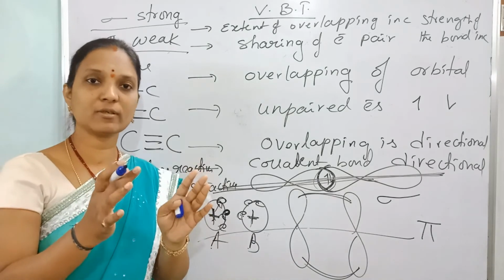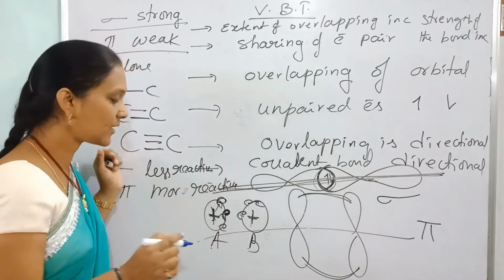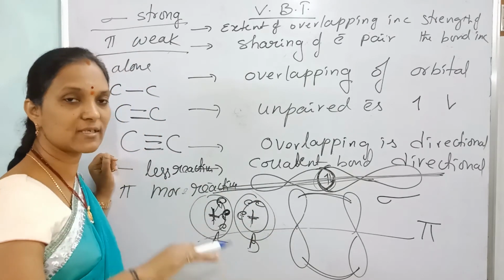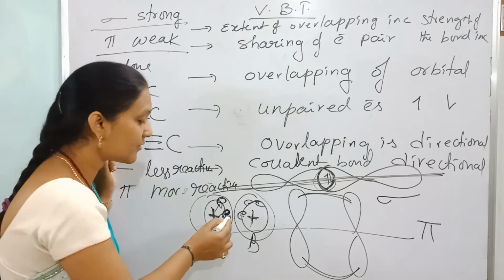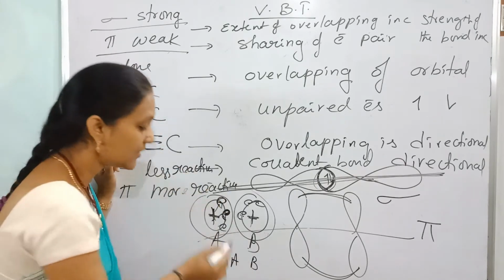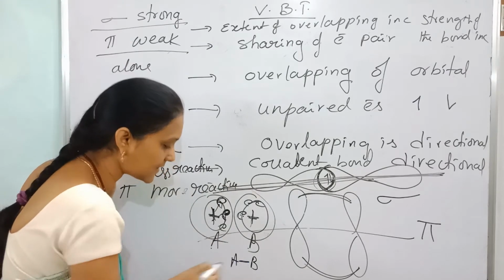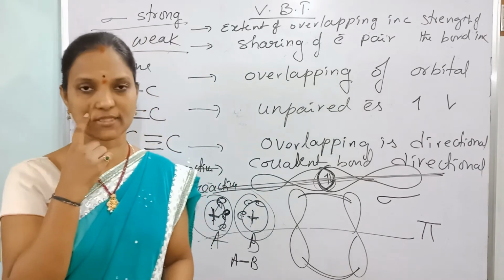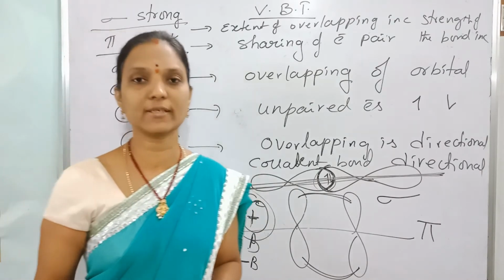But every molecule contains a definite bond length. Now, what happens? The attractive forces become equal to the repulsive forces. Equilibrium is attained. Where the attractive forces become equal to the repulsive forces, the formation of one chemical bond takes place. That's why bond length changes from molecule to molecule.